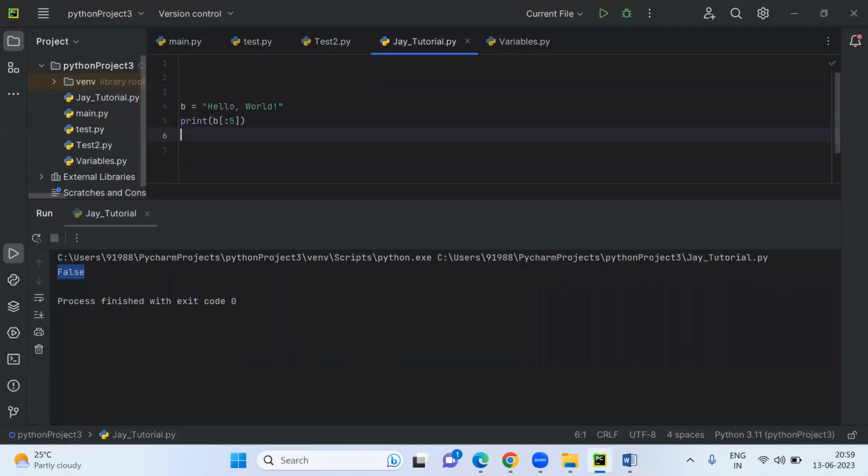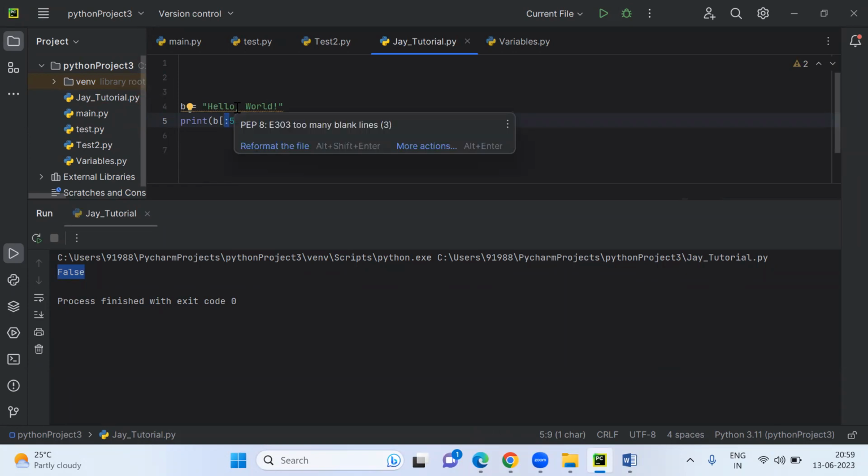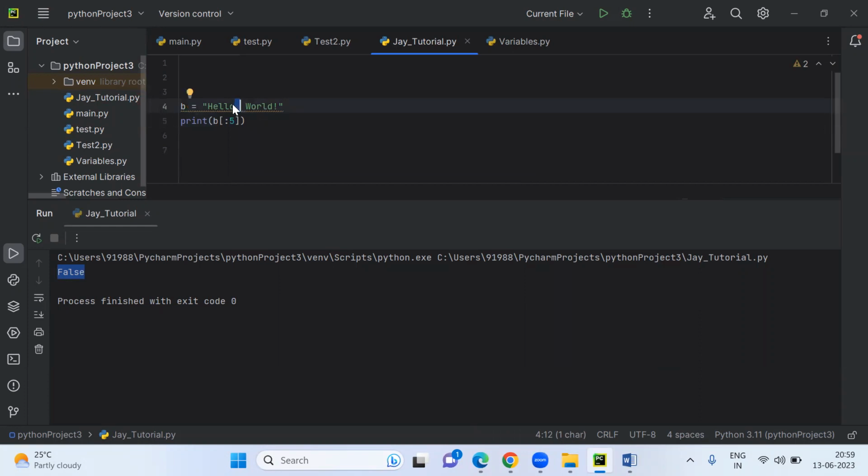So if you want to print from the starting, like hello, at 0, 1, 2, 3, 4, and this comma is at the 5th position. So what will it print? It will print hello here. From the starting you don't have to mention anything. So hello will be printed, 0, 1, 2, 3, 4. Up to 4 it will print, and 5 will be excluded.